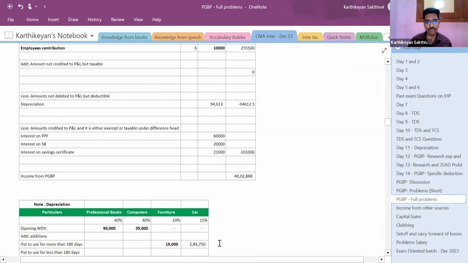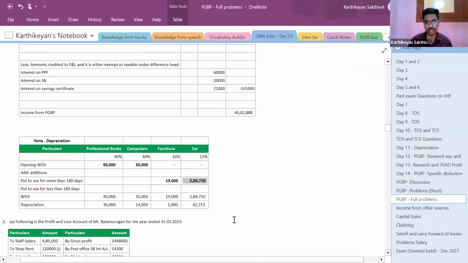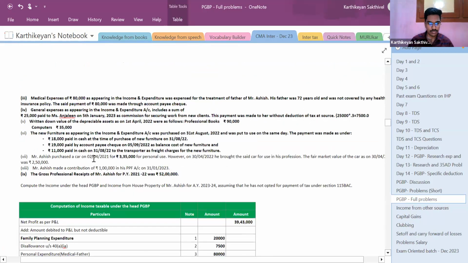Okay? So that amount will come to 2,84,750, from the date when the asset is purchased till today's date. And the cost is 2,84,000. That I'm just taking up here.